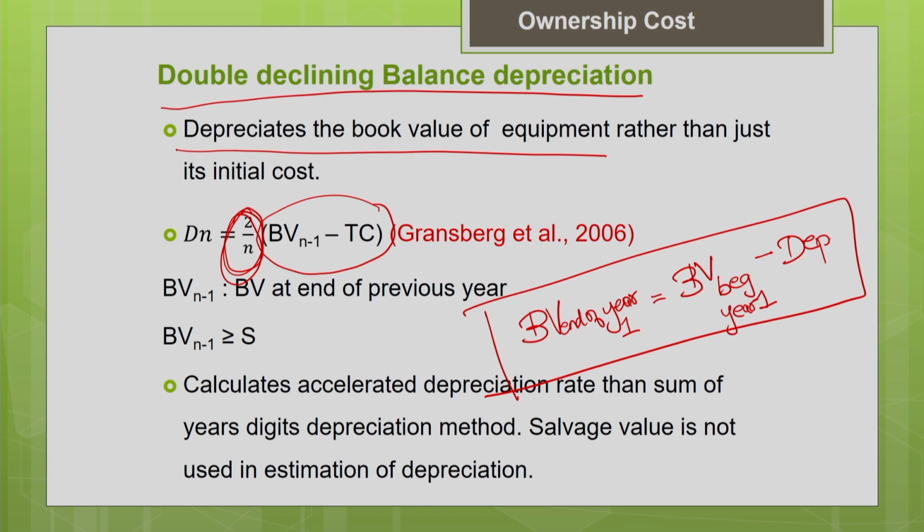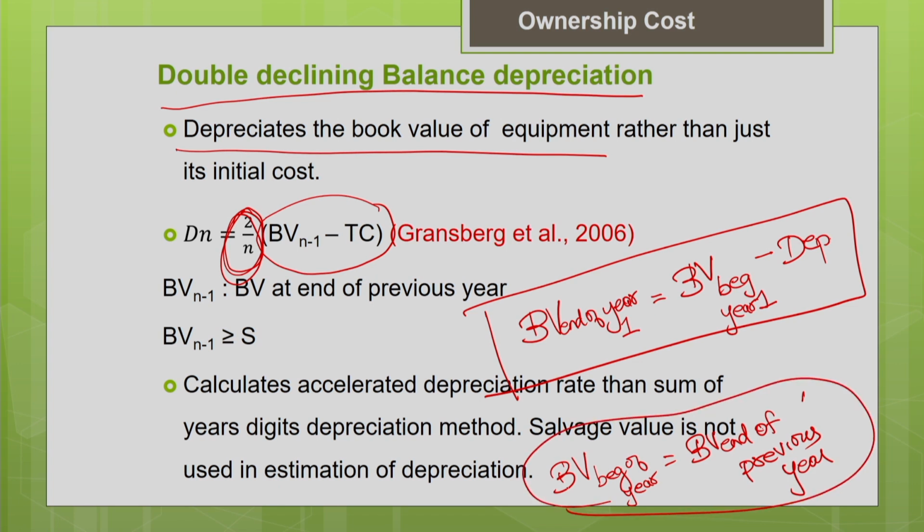One more important thing to note here is that your book value at the beginning of a particular year is the same as the book value at the end of the previous year. This also you should know. And during this analysis, when you estimate the depreciation, you have to make sure that your book value should never go below the estimated salvage value of the machine. So keep this in mind: book value should be greater than or equal to the salvage value.